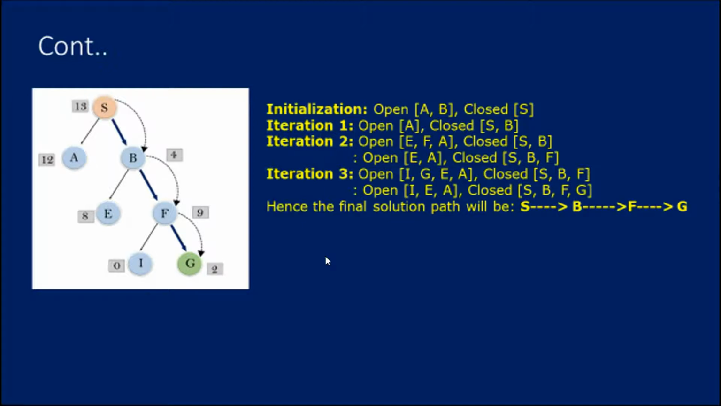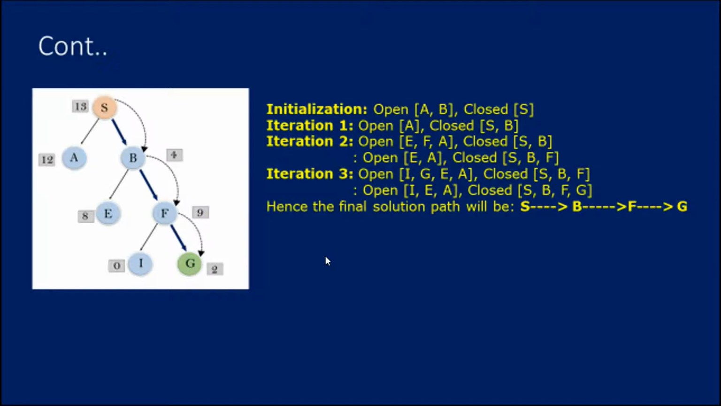I hope you are getting it. B has child nodes E and F, and we keep E and F initially in the open list. By comparing the heuristic values of both E and F, we move the higher value to the closed list. So we move F to the closed list. And next, iteration 3. Initially, E and A are already there. So we move I and G into the open list. The closed list will be the same.